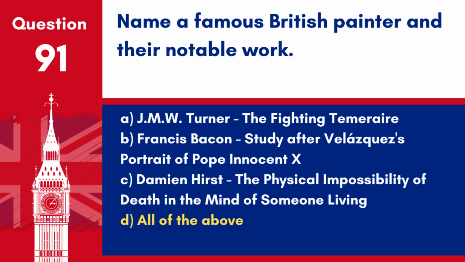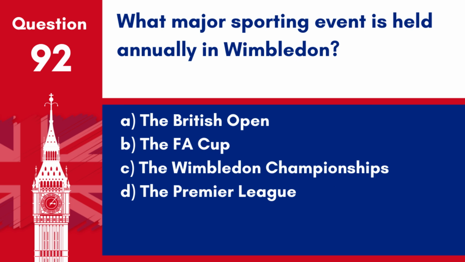Answer: D. All of the above. James Turner is known for The Fighting Temeraire, Francis Bacon for Study after Velasquez's portrait of Pope Innocent X, and Damien Hirst for The Physical Impossibility of Death in the Mind of Someone Living. Question 92. What major sporting event is held annually in Wimbledon? A. The British Open. B. The FA Cup. C. The Wimbledon Championships. D. The Premier League.